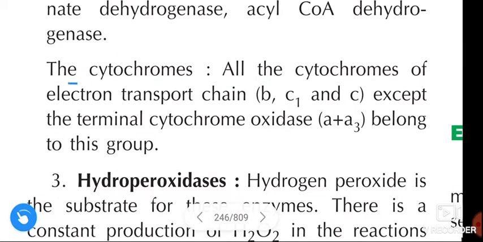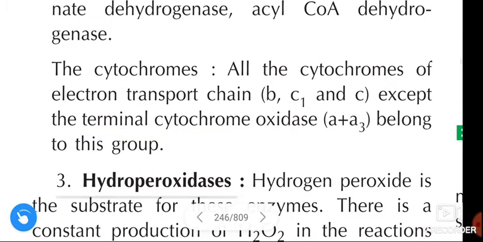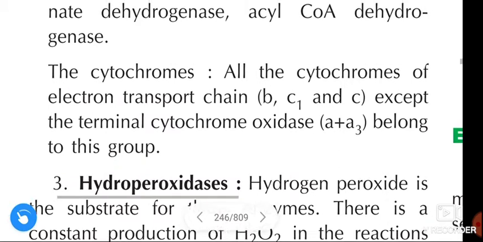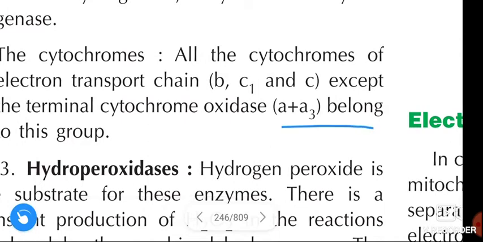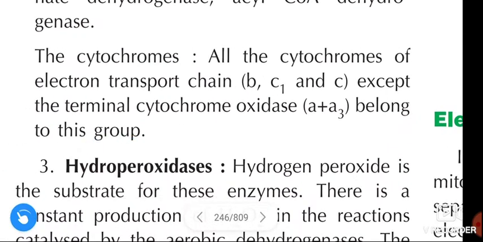Next, the cytochromes. All the cytochromes of the electron transport chain, that is b, c1 and c, except the terminal cytochrome oxidase, that is a plus a3, belong to this group, that is dehydrogenases.